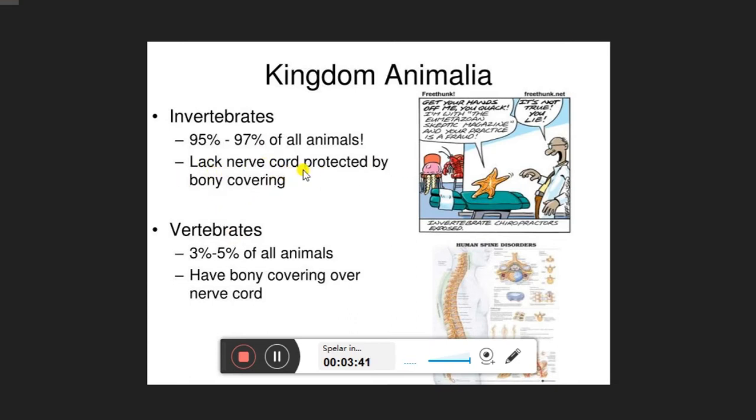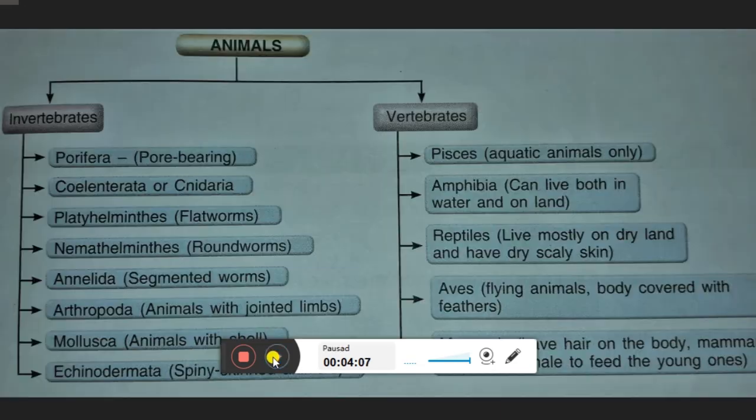They don't have exactly a nerve cord, that is, a spinal cord. In the case of vertebrates, they are only 3% to 5% of all animals. They have a bony covering over the nerve cord, that is, a spinal cord, which indirectly tells us that the backbone is absent in one group and present in the other.